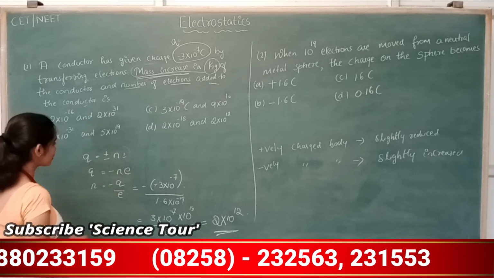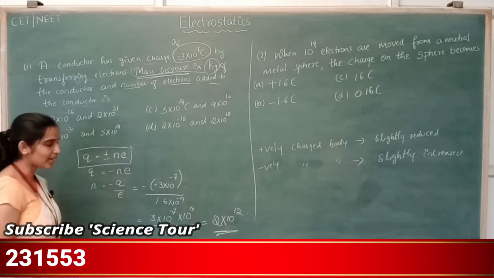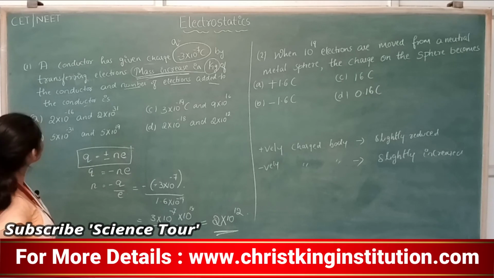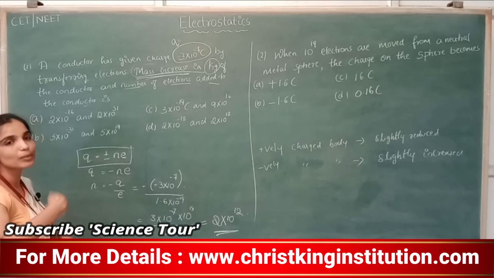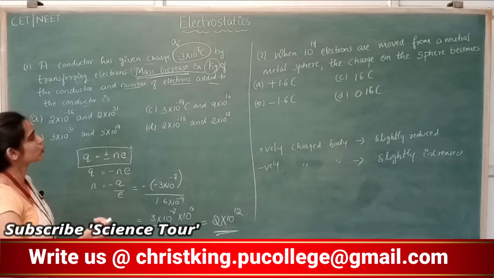So this is from quantization of charge. We get this from quantization of charge. So 2 into 10 to the power of 12 is the number of charged particles, that is, electrons added.